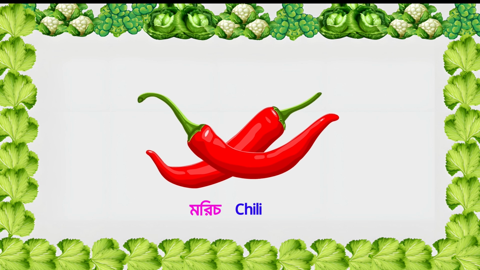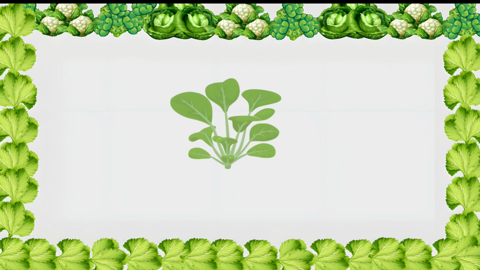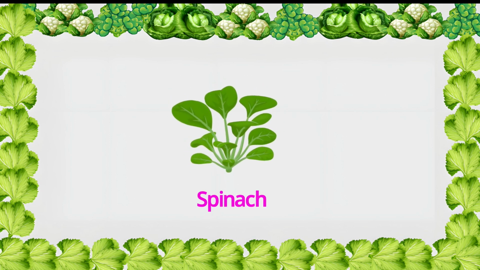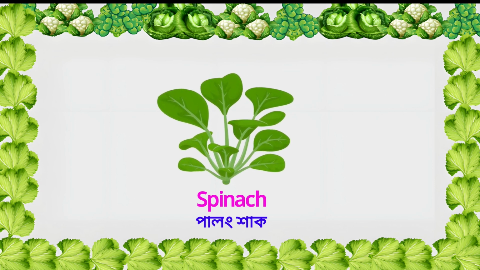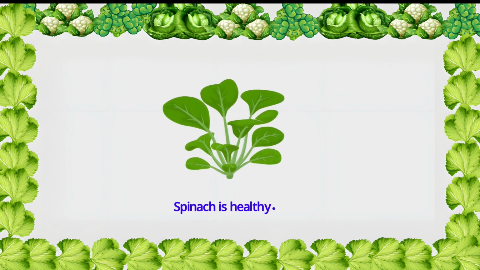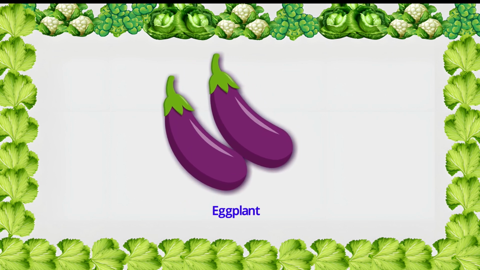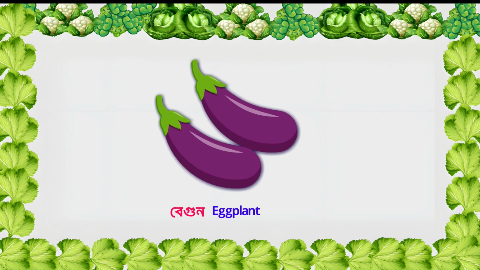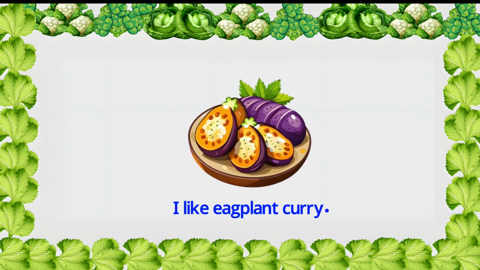Chili. Chili means morich. This is a chili. A chili is really spicy. Spinach. Spinach means palong shak. This is a spinach. Spinach is very healthy. Eggplant. Eggplant means begun. This is an eggplant. I like eggplant curry.